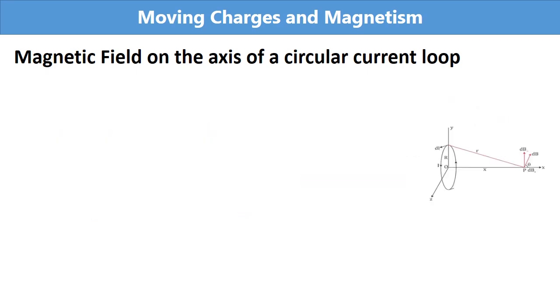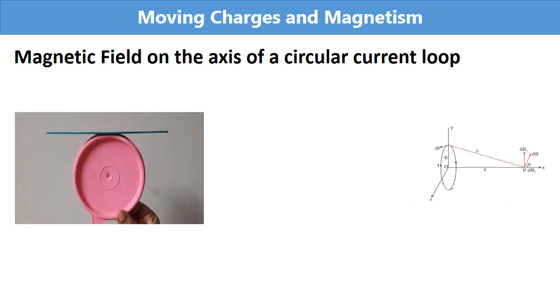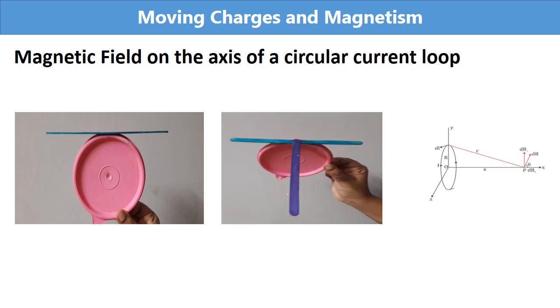We have already learned that the direction of current element is along the direction of tangent. So this will be the direction of dl. Here you can see the position vector. In this figure, you can see the angle between dl and the position vector is 90 degree. That means dl is perpendicular to r.